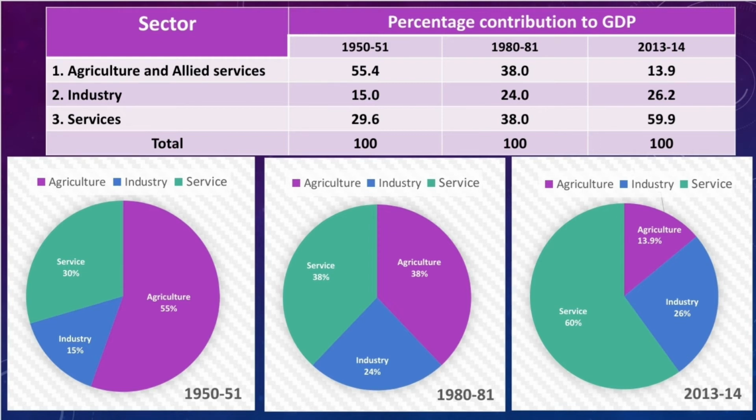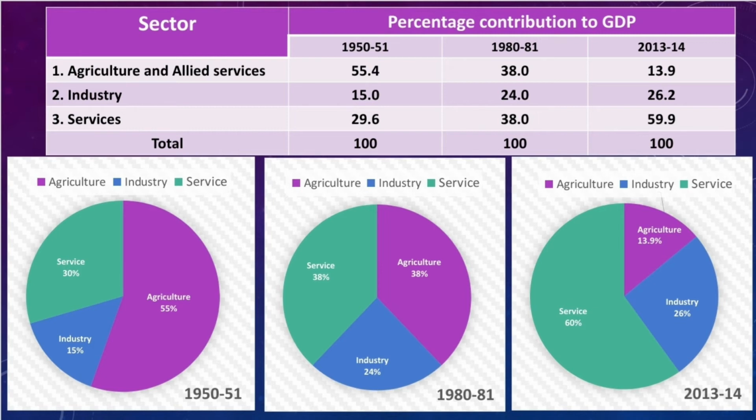The USA's share of agriculture to GDP was only 0.97%, below 1%. Industry's share is around 20%, and service share is around 80%. So you can see, once a country is fully developed, its sectoral shares will also change like this.